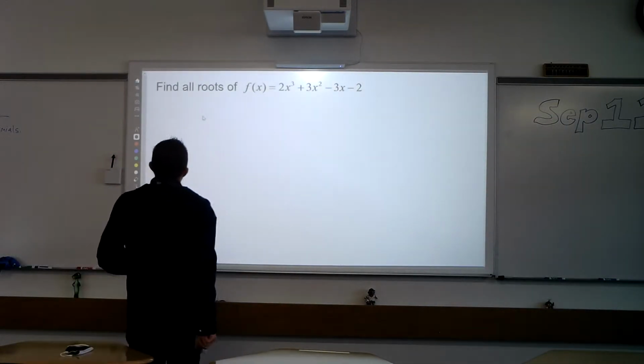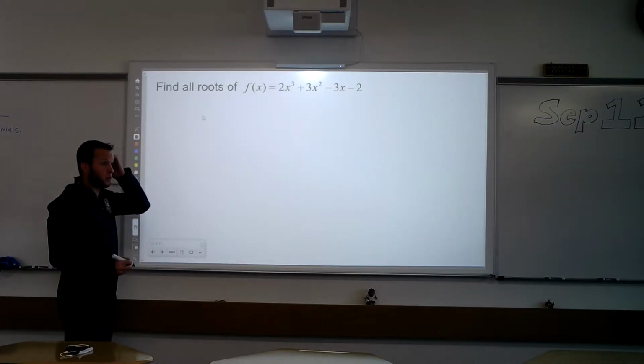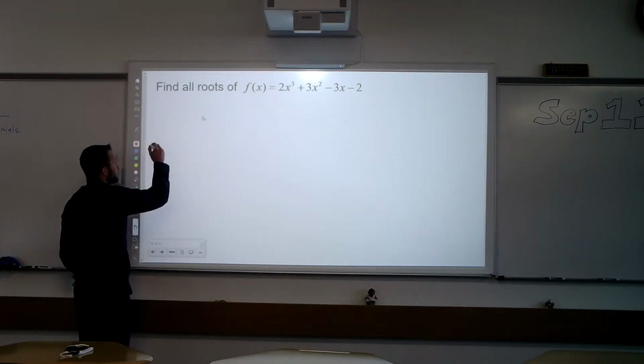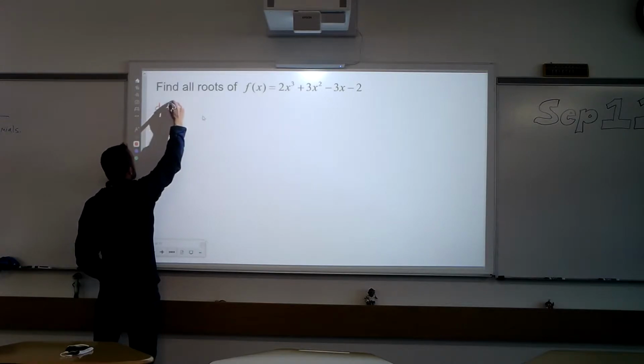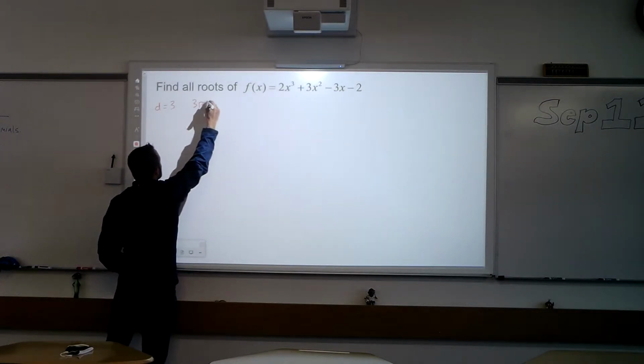Okay, here we go. So looking at this polynomial, what is the degree? Well, the degree is the highest exponent, which is again 3. So I know this is going to have 3 roots.